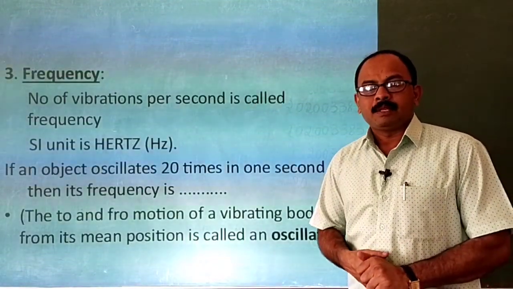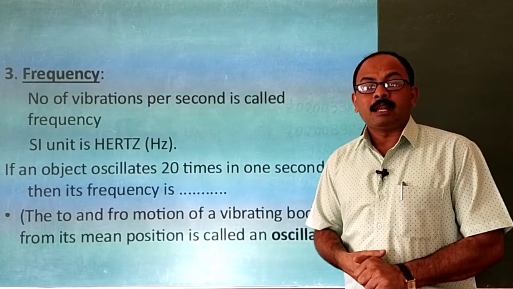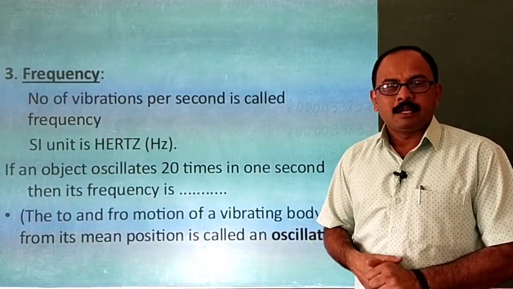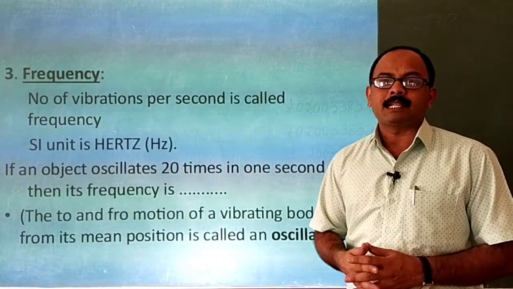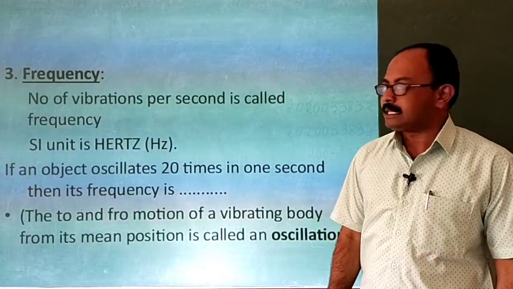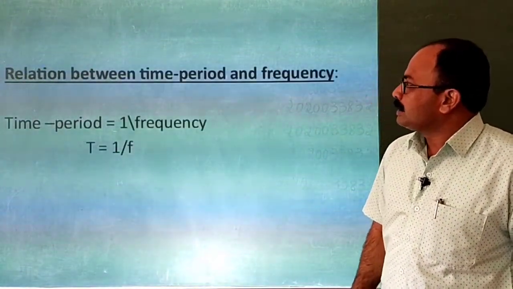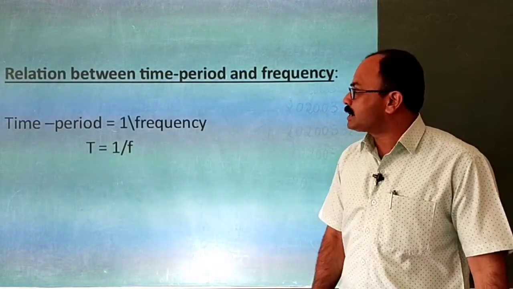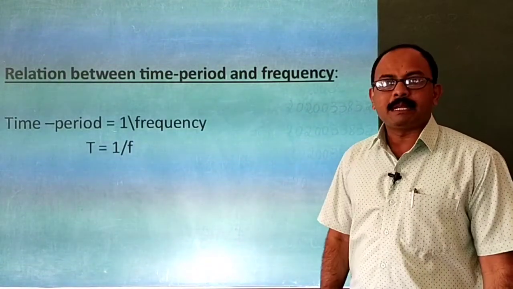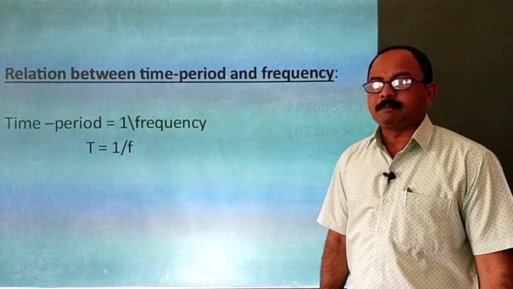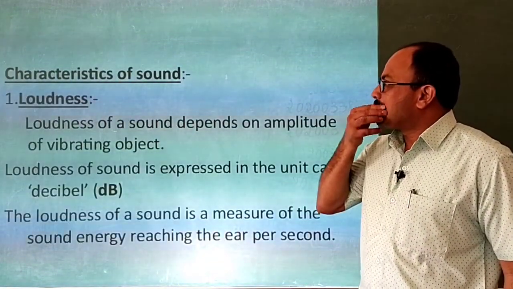Frequency, children, is a common term. It is the number of vibrations per second, or number of oscillations per second, or number of wave cycles per second. The SI unit is hertz. Relation between time period and frequency: time period is equal to 1 by frequency. This formula helps to work with the problems based on this, children.